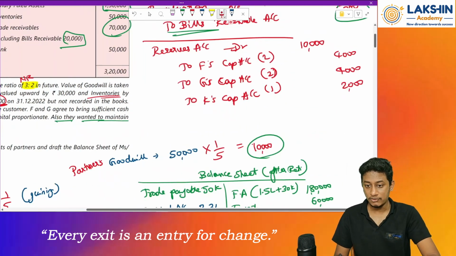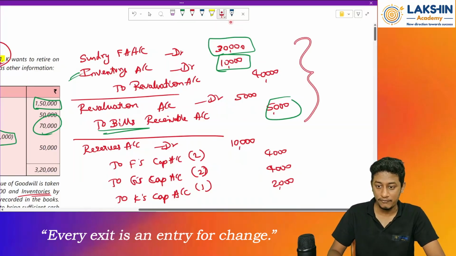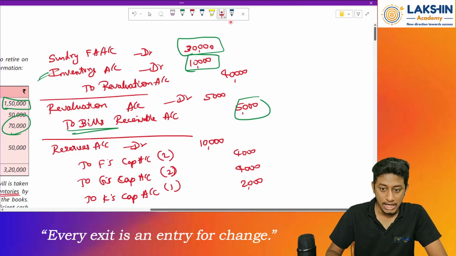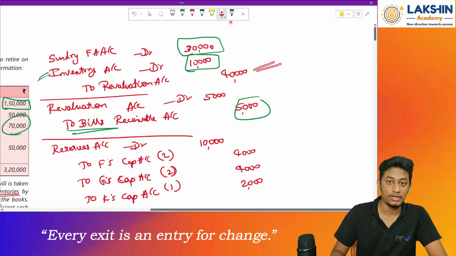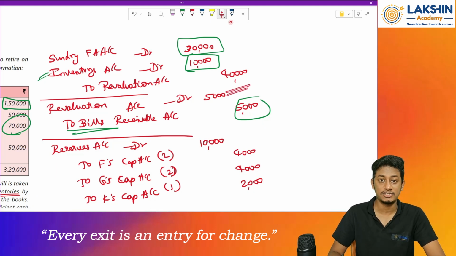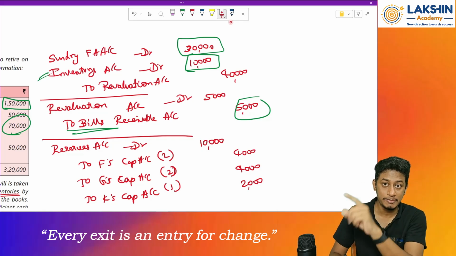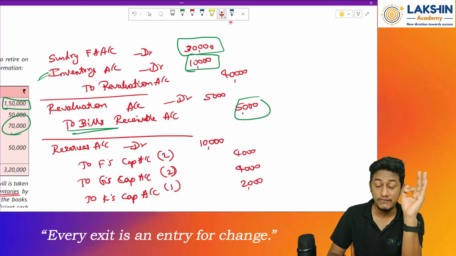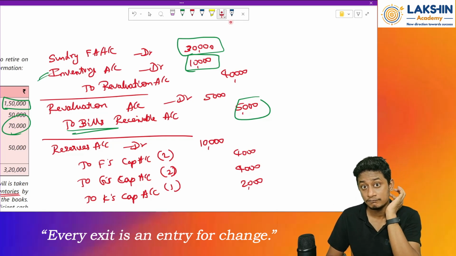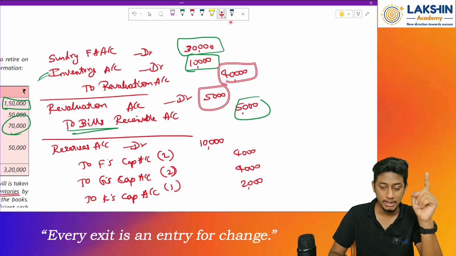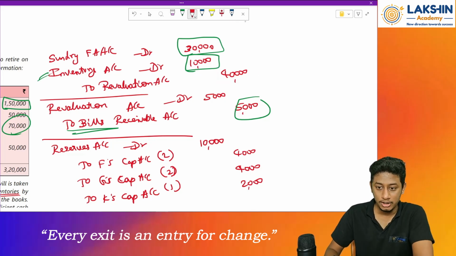Okay, but before that, remember we had not prepared the profit or loss over here. So pass an entry for that. So revaluation account is credited by rupees 40,000 and debited by rupees 5,000. That means my credit is more than my debit. My credit of revaluation is more than my debit. That means we will have a profit or loss on revaluation. We will have profit because my profits are more than my losses. Remember? Okay. So the entry will be what?